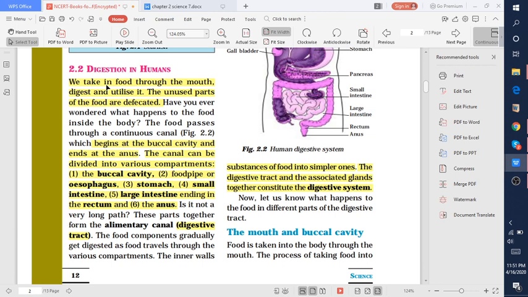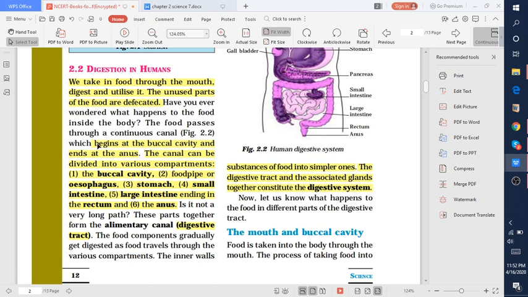I hope you know, I gave you in the overview, what the digestive system is, what the alimentary canal is and what compartments it has. We take in food through the mouth, digest and utilize it, and then we egest it from our body.